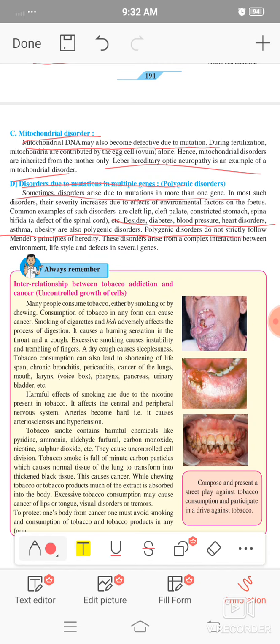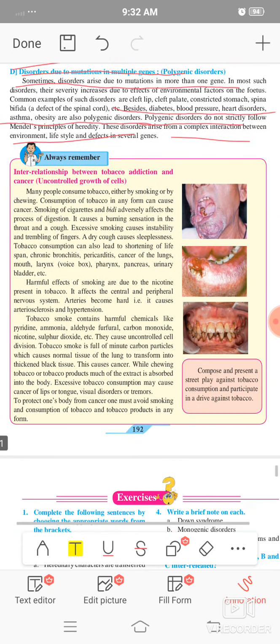Polygenic disorders do not strictly follow Mendel's principles of heredity. These disorders are a form of complex interaction between environment, lifestyle, and defects in several genes. So several genes are defective in these disorders. Here we can complete this chapter.